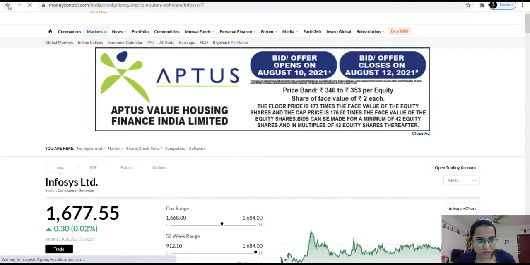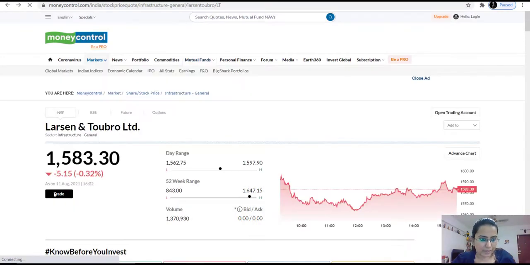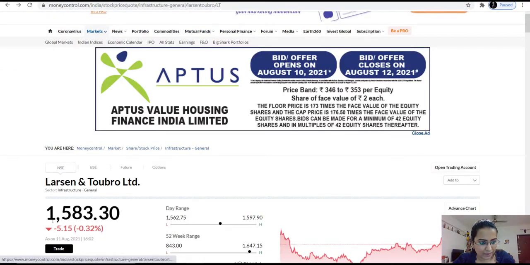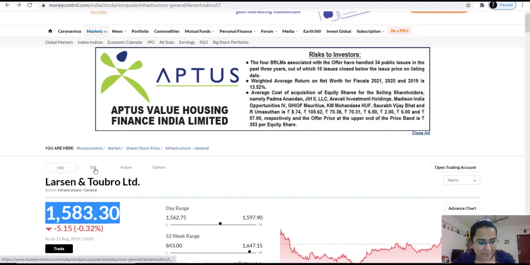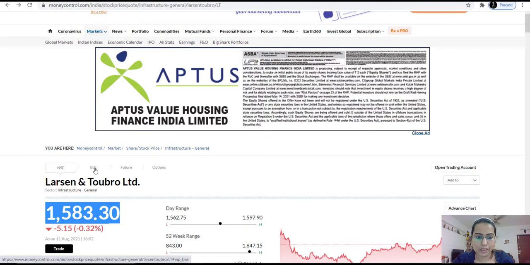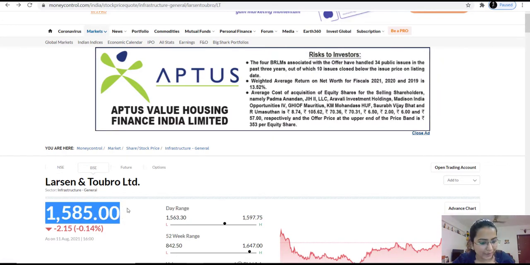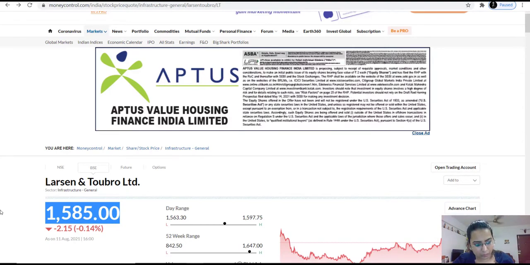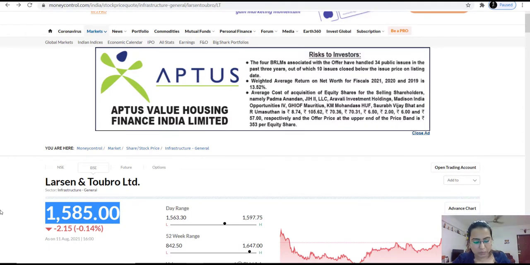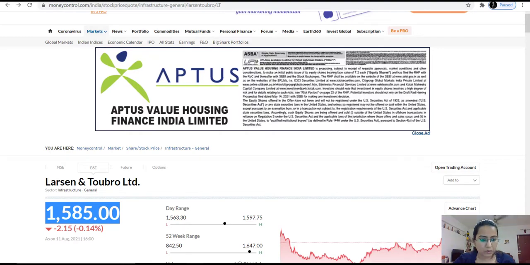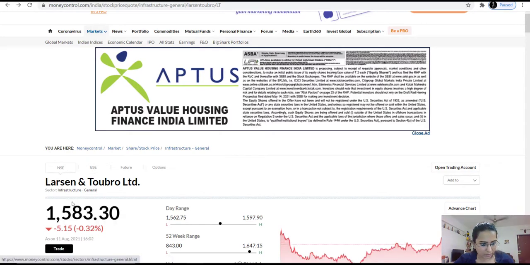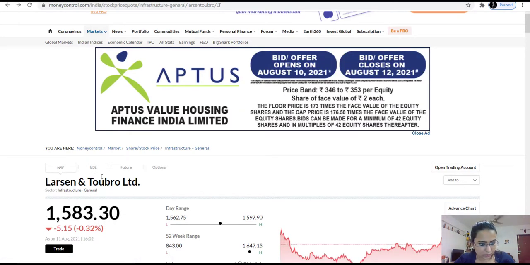Okay. Now going back to our Larsen and Toubro example, in NSE we have seen the stock price is 1583, right? Now what about BSE? Will BSE have the same price? The answer is no. BSE can have a different price. Even in this case, if you see, it's different. It's not necessary that it will always be different. Hardly 1 or 2 paise difference will be there most of the times, but sometimes you can see a difference. So right now, there is approximately 2 rupees difference, right?